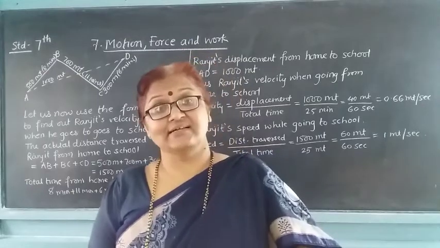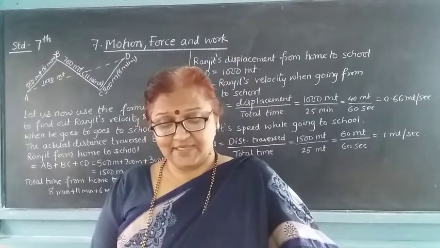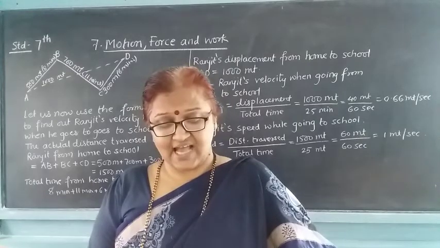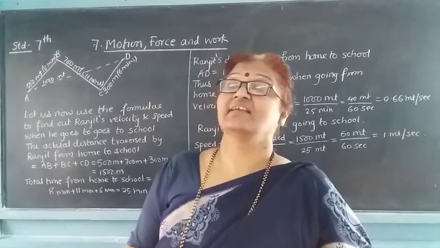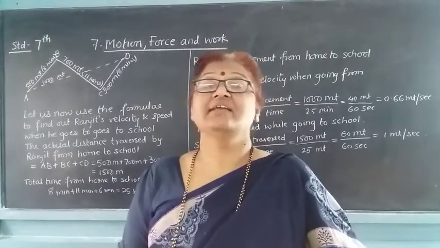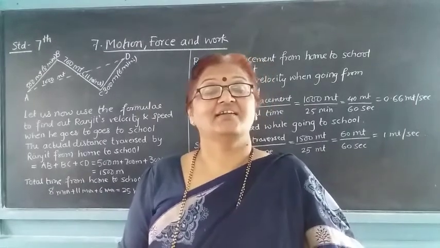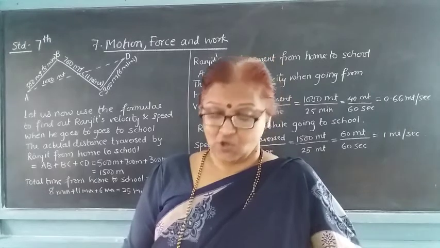In displacement both distance and direction are taken into account. Whenever you consider the displacement, both the magnitude and direction are taken into concern. Therefore, it is a vector quantity.